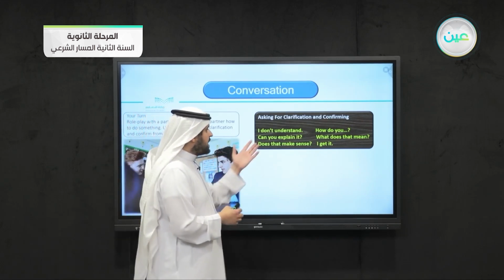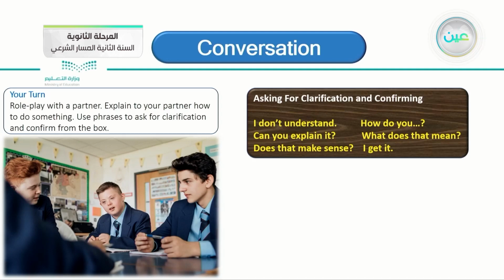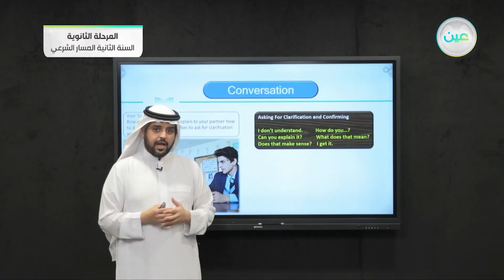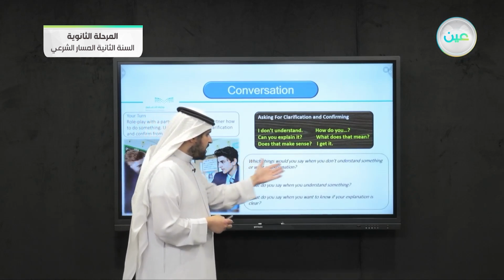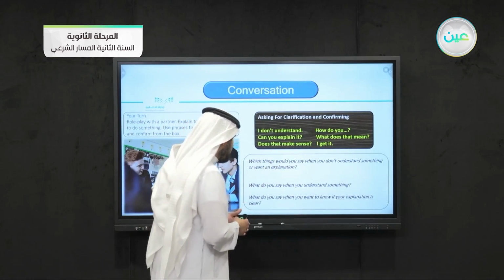For example, I don't understand. It means that you are asking for more clarification. Can you explain it? This is very obvious, asking for clarification. Does that make sense? Another, asking for clarification: what does that mean? This is also asking for clarification. I get it. When you say I get it, this is a confirmation that now I understand what you are saying.